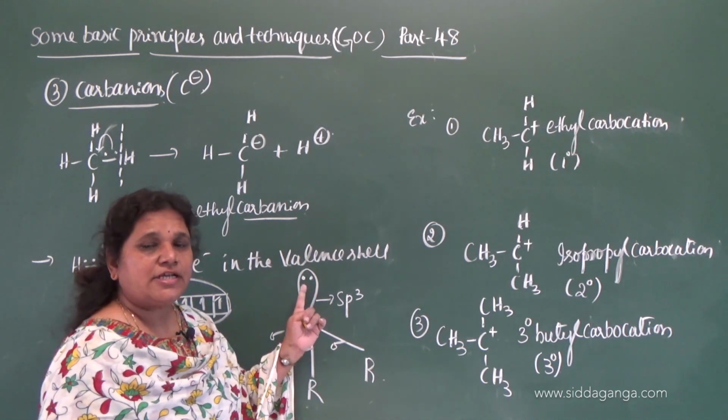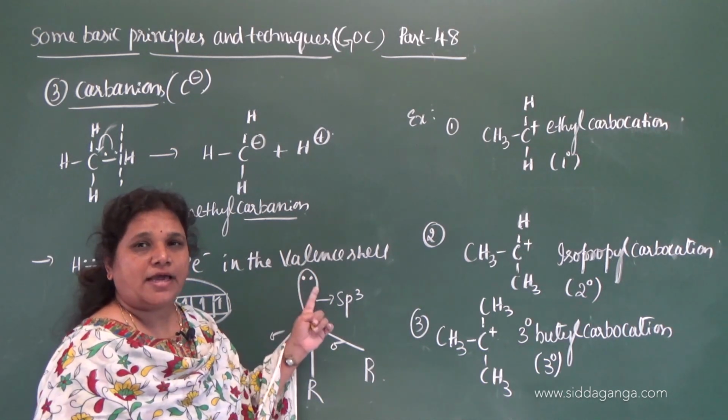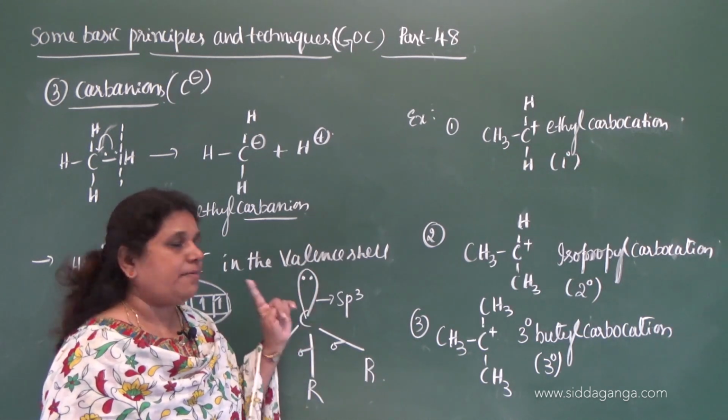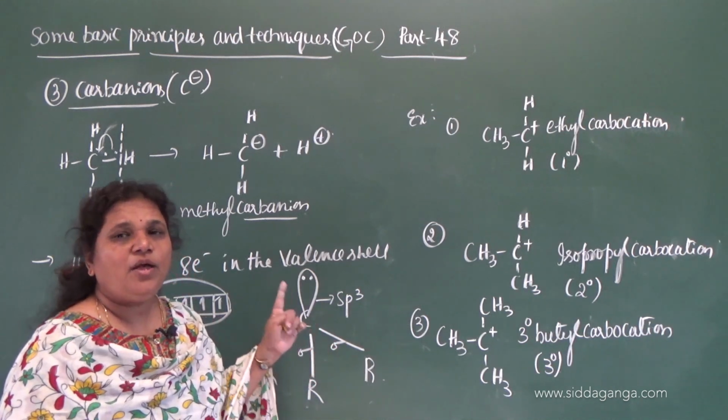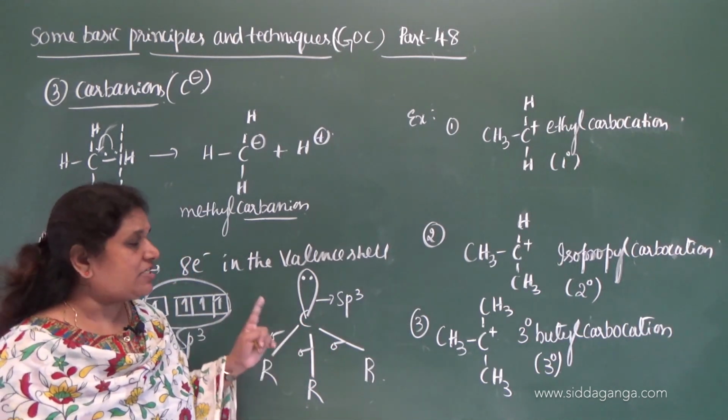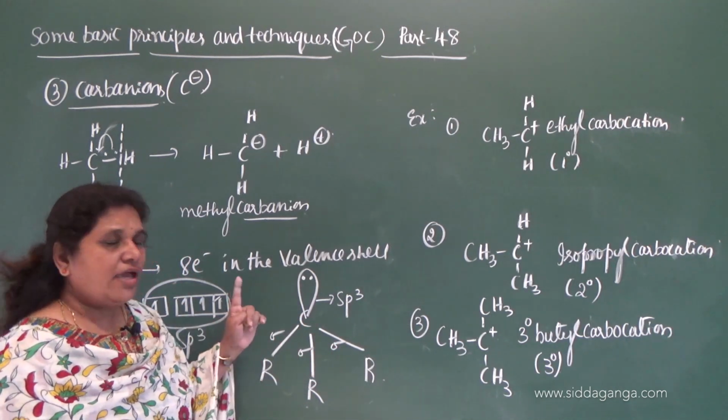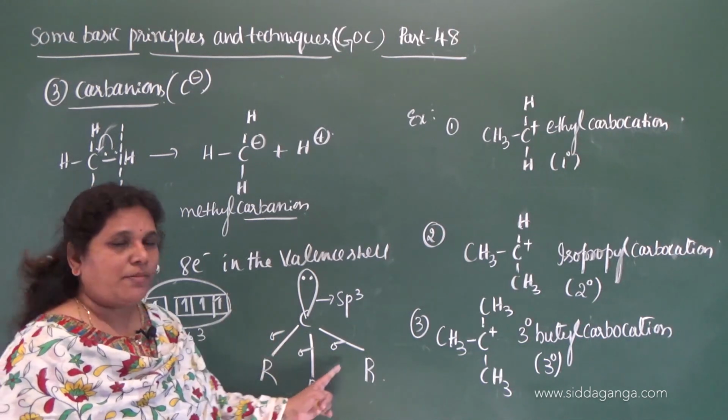So this is a pair of electrons. Where is it present? It is present in an sp3 hybridized orbital, because the carbon carrying a negative charge contains 8 electrons in the valence shell. Then what is the geometry?